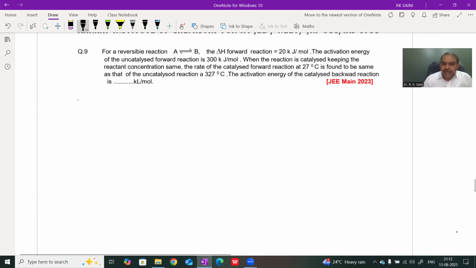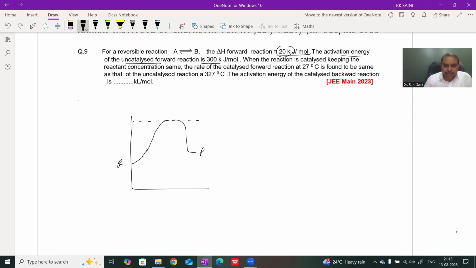A reversible reaction, delta H of forward reaction is 20 kilojoule. Activation energy of uncatalyzed forward reaction is 300. First, we make a graph. Enthalpy 20 kilojoule. It means reaction is endothermic in nature. The energy of reactant and energy of product, and it is the progress of reaction. Activation energy of uncatalyzed forward reaction means this value is given 300 kilojoule per mole.